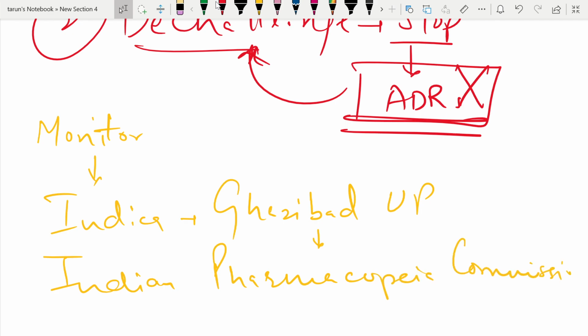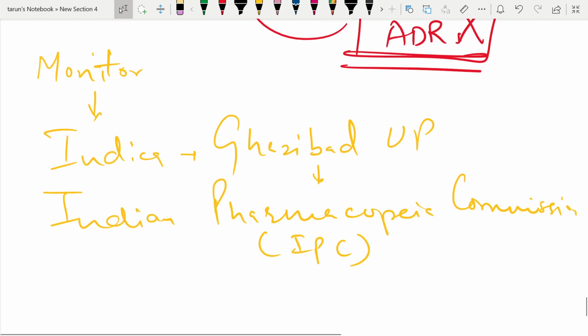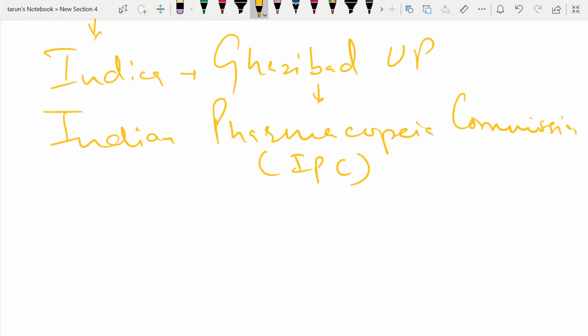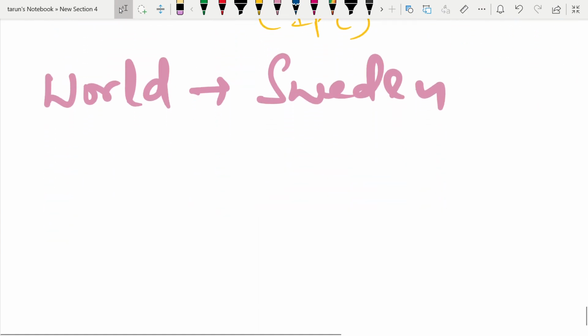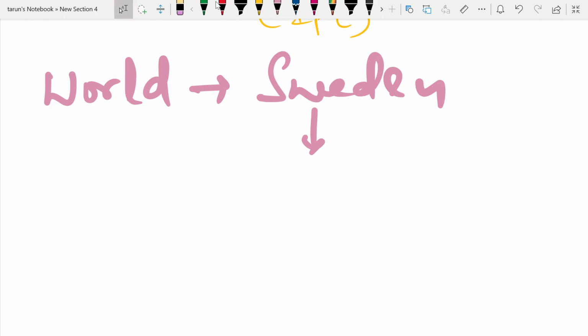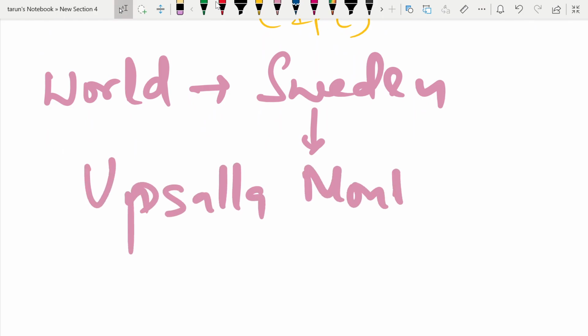So the IPC is the center for monitoring ADRs in India. In the world, the monitoring is conveyed to the center located in Sweden, known as the Uppsala Monitoring Centre, where these adverse reactions are reported.